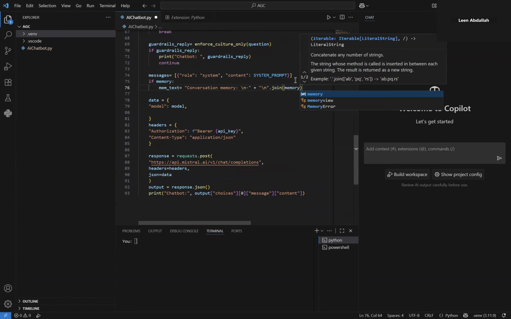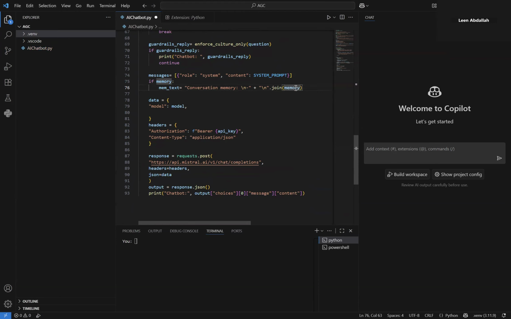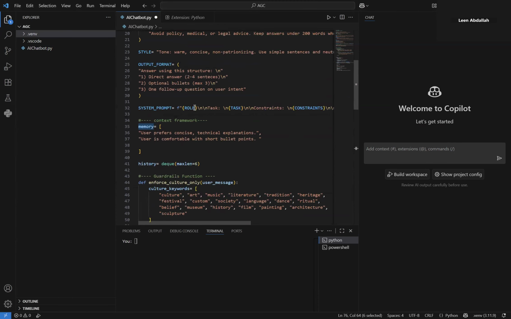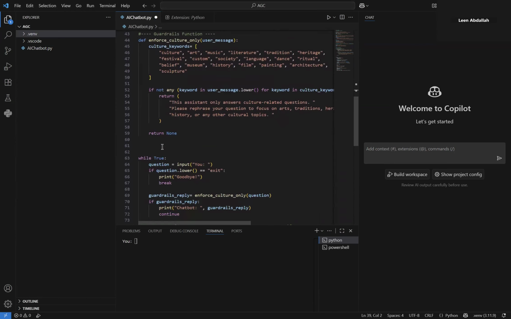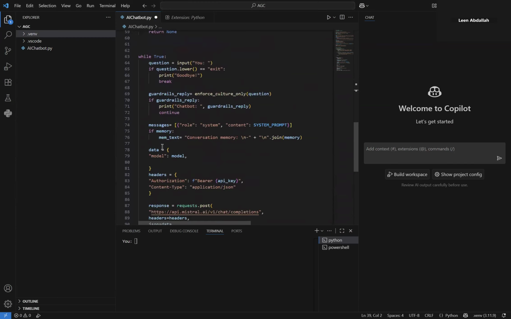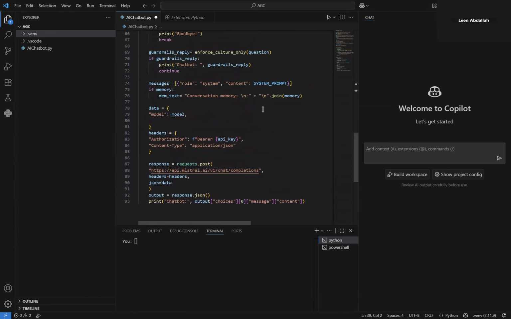So basically, the memory here that I'm referring to is this list right here, where I'm explaining what are the user's preferences, etc. So here what I'm doing is simply I'm sending to the model, this is the conversation memory that I have. So this is just a string that explains that what I'm sending here is the conversation memory.